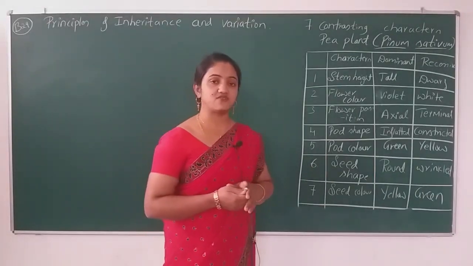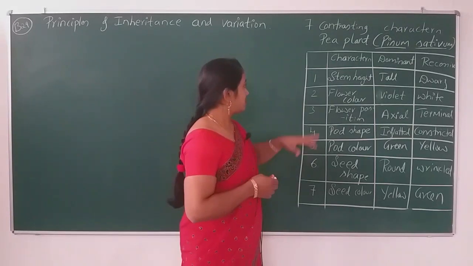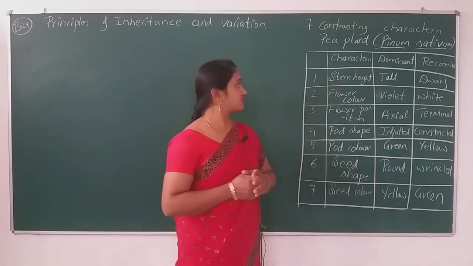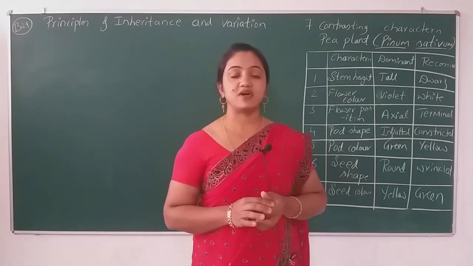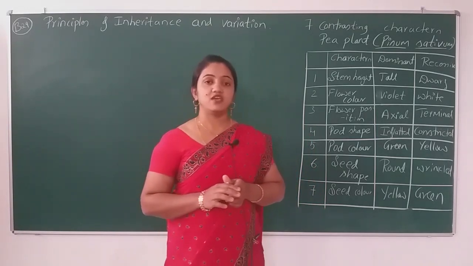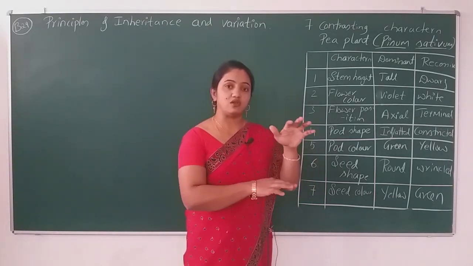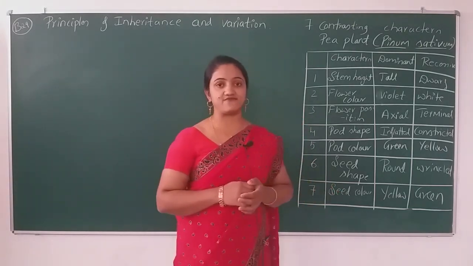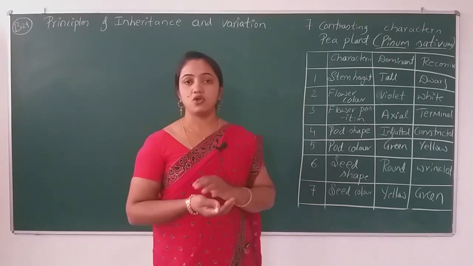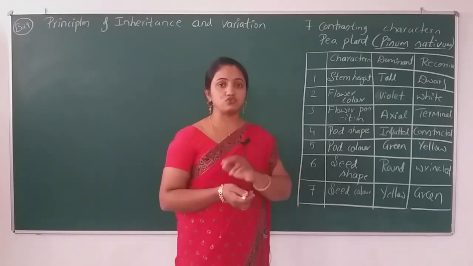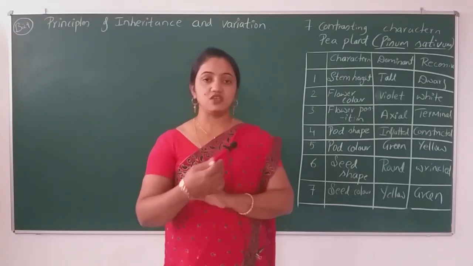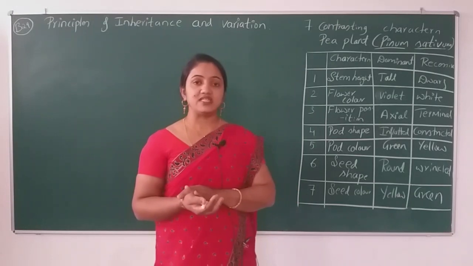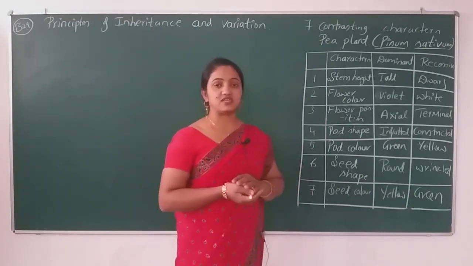The first character we learned on that day is stem height of the pea plant. The plant is either tall or dwarf. These are the 2 characters we study in this chapter.